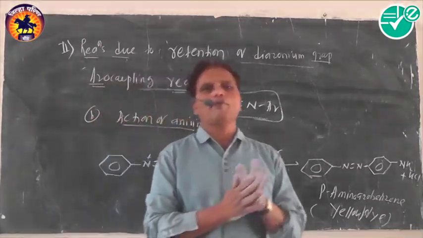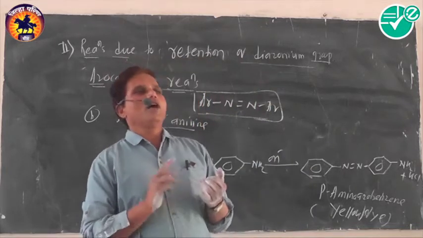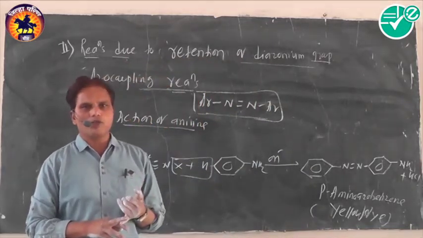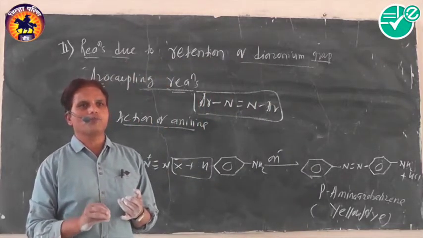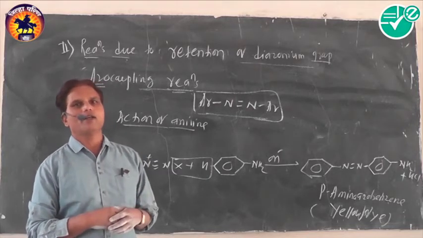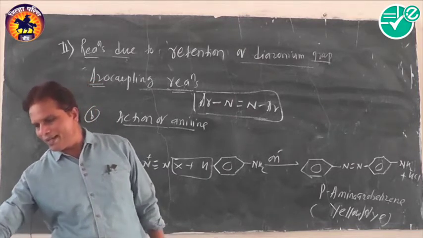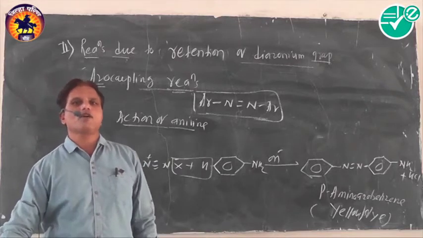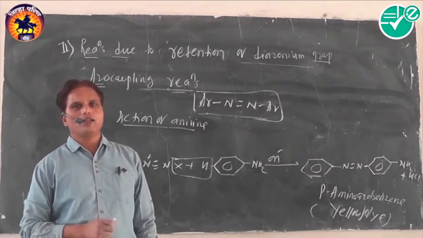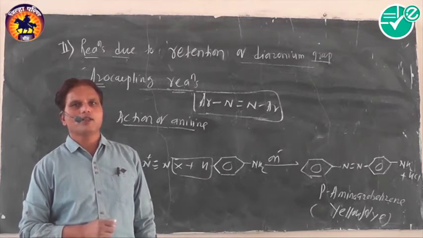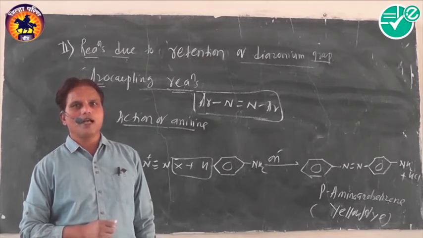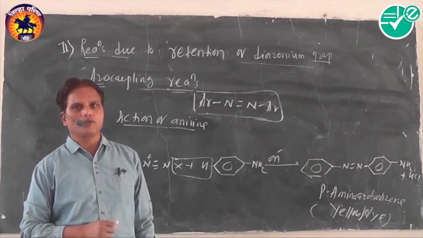Then the last one, applications of diazonium salts. Diazonium salts are mostly used to introduce functional groups like chlorine, bromine, iodine, and the cyanide group, where direct substitution is not very possible, and that's why such salts are mostly used to carry out retention as well as replacement of the diazonium group.